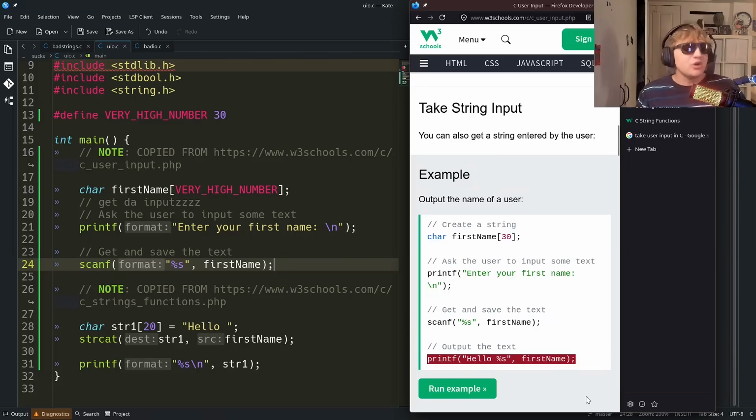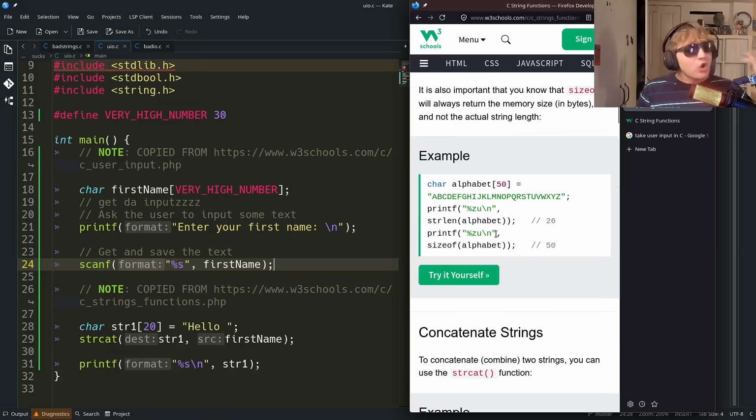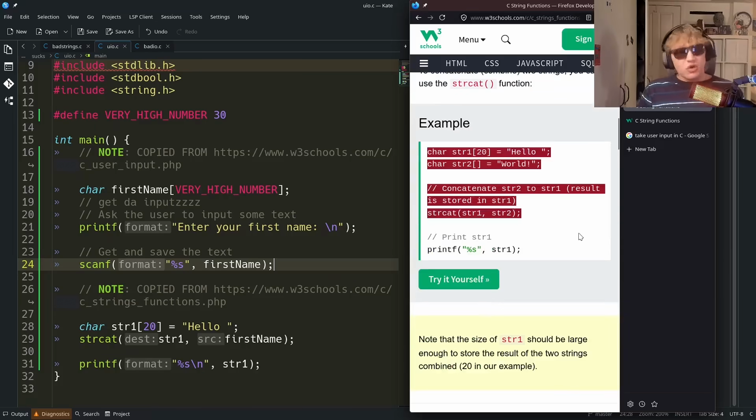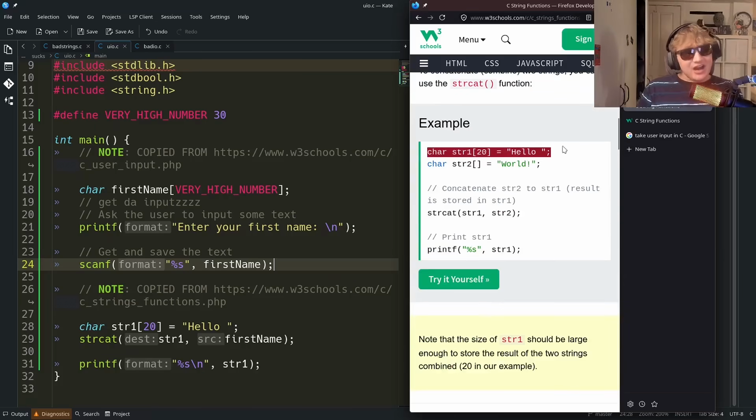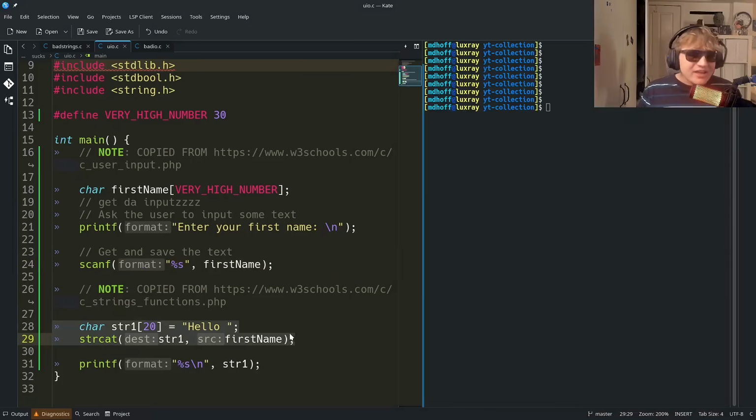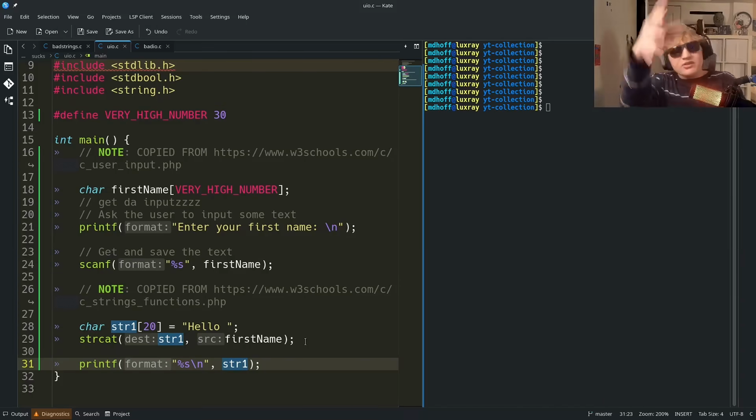So instead of doing printf %s, I thought to teach myself how to do more C programming, I would actually use the dedicated concatenate function that they taught me about called strcat, which is right here. So what I did is I copied this, okay? I just copied it right here. I copied it exactly with all the same numbers, everything. It should work just great.